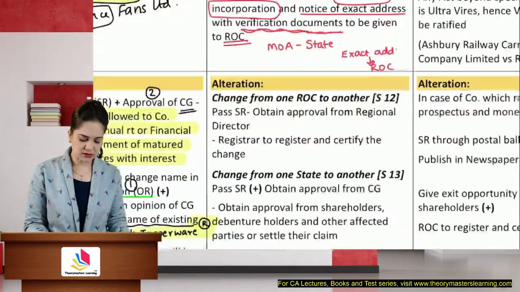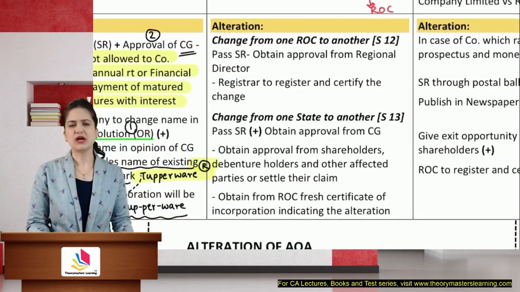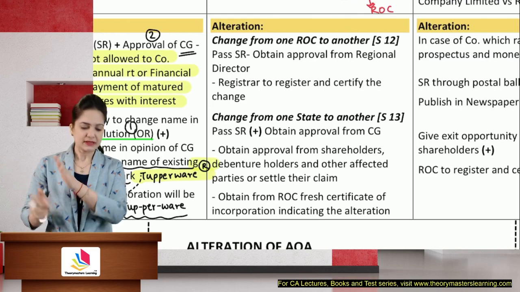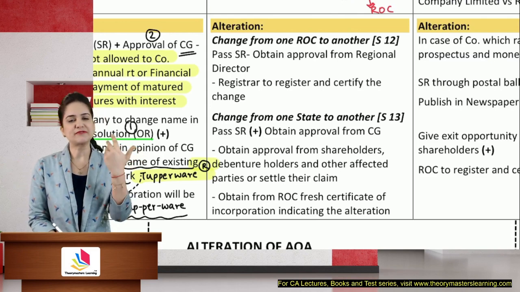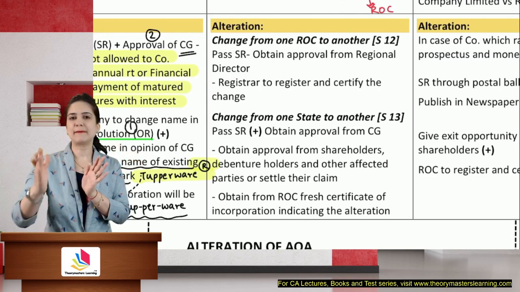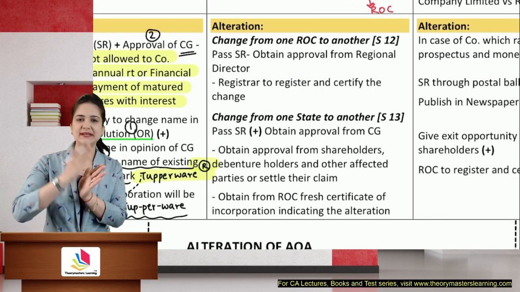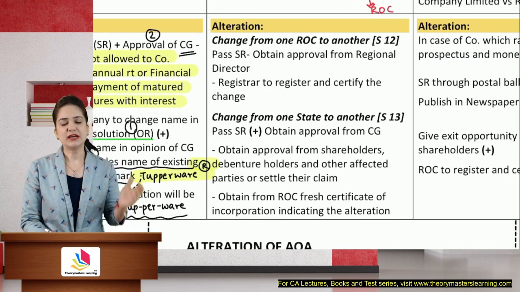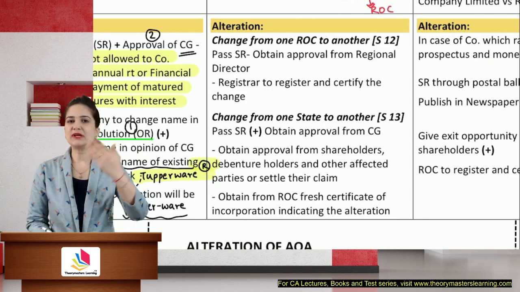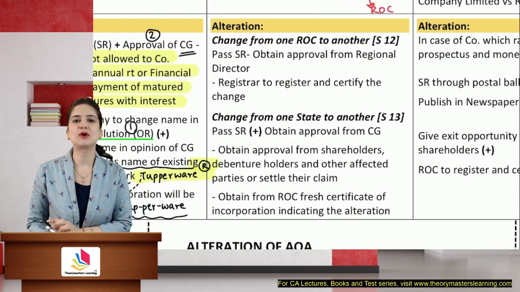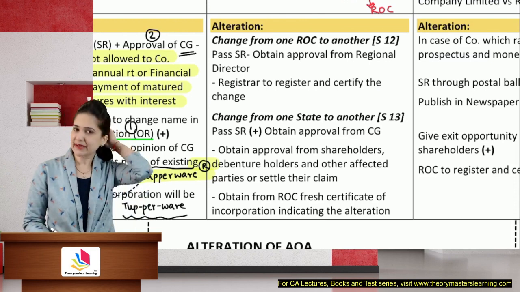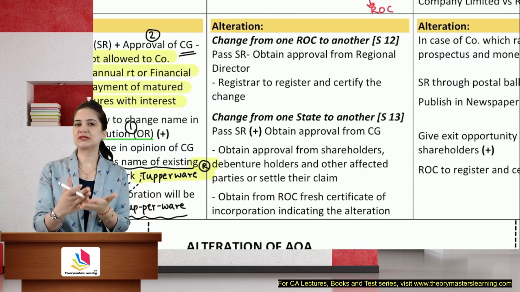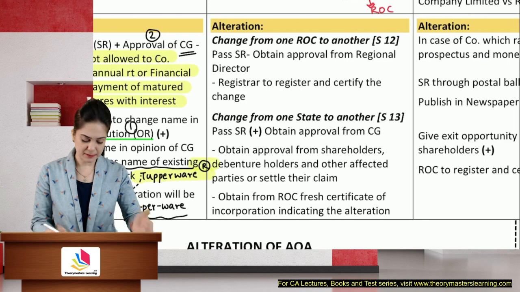If I want to alter the registered office clause, if the change is like, say, from this building to the next building, then we need not trouble the members. The board of directors can take that decision. We will go to the members only when the change is from one state to the other state. If the state has changed, it means you need to alter the memorandum. Otherwise, the memorandum will not be altered if you are changing from one city to the other city, or one ROC to the other ROC.